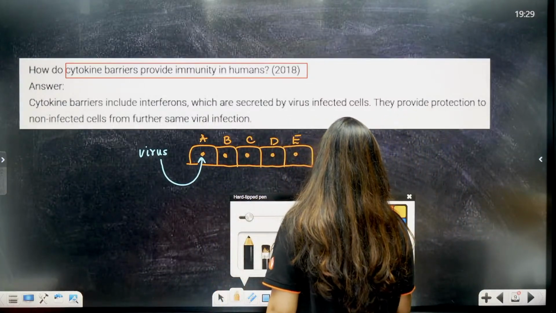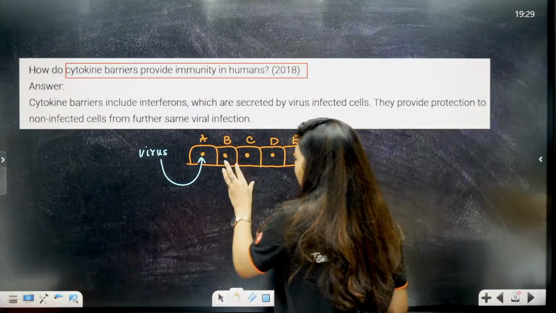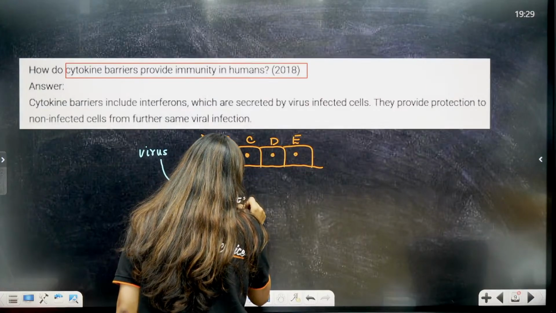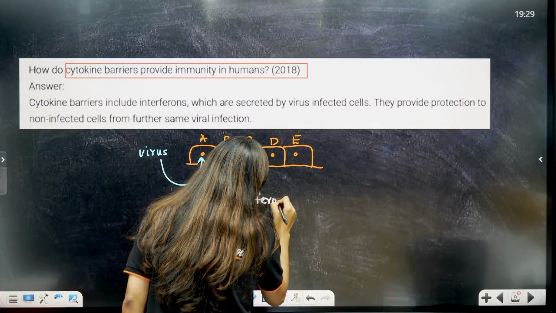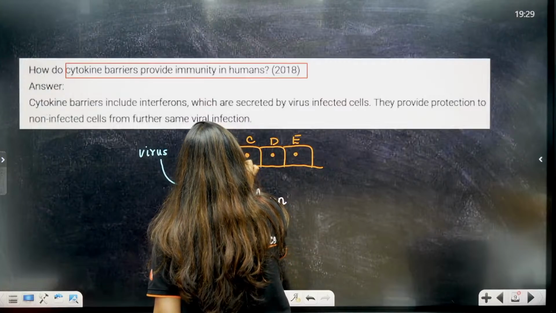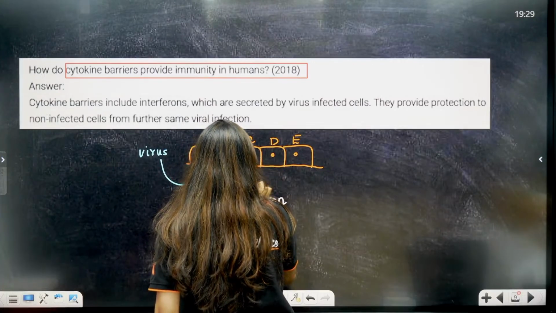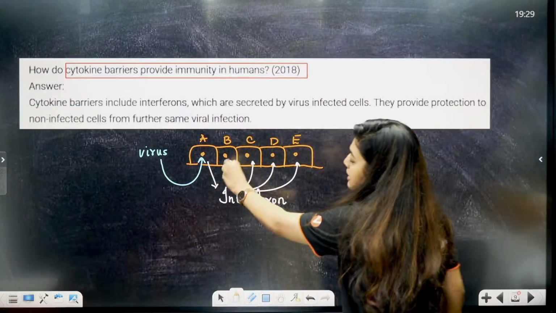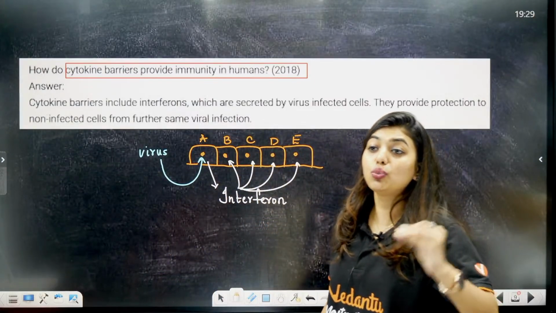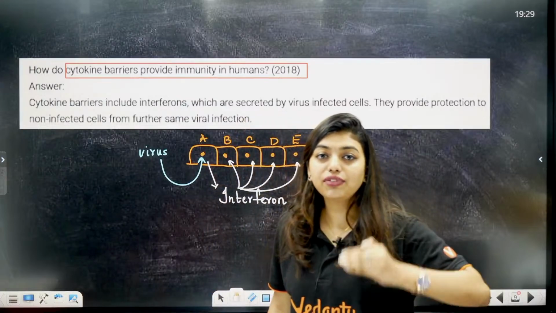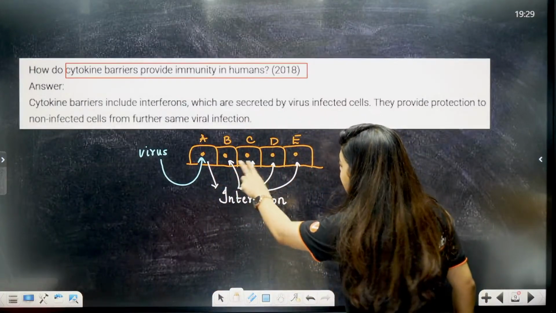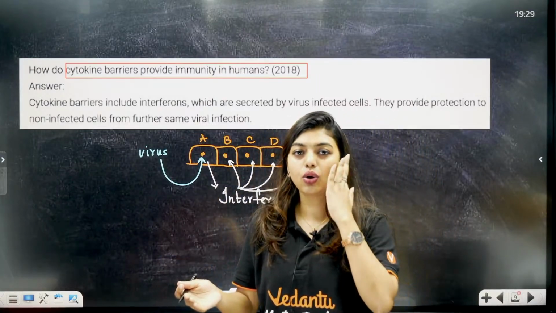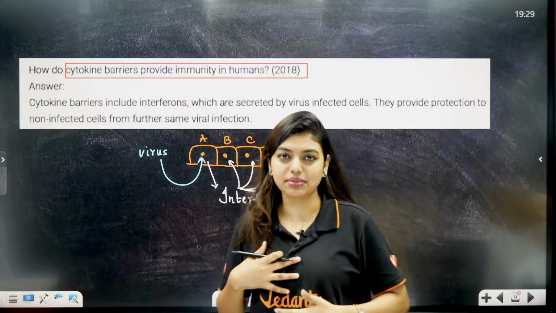A is going to release interferons, which are going to signal B, C, D and E cells, telling that A is being affected by a viral infection, so please protect yourself. Interferons do the job of signaling these cells, and these cells are going to make antiviral proteins and protect themselves.